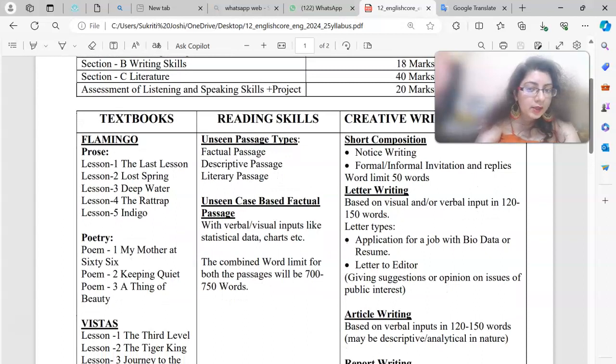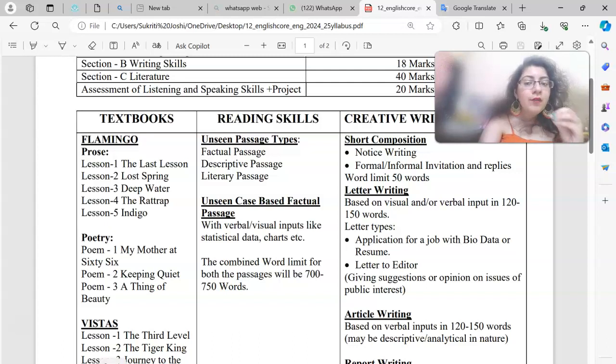the creative writing skills. Now, when we talk about the creative writing skills, then we talk about the short composition. Under short composition, you have notice writing, and you have formal and informal invitation and its replies. Word limit should be 50, right? For notice also it's 50. For formal and informal invitation and its replies also, it's 50. It's set to 50. Remember that.